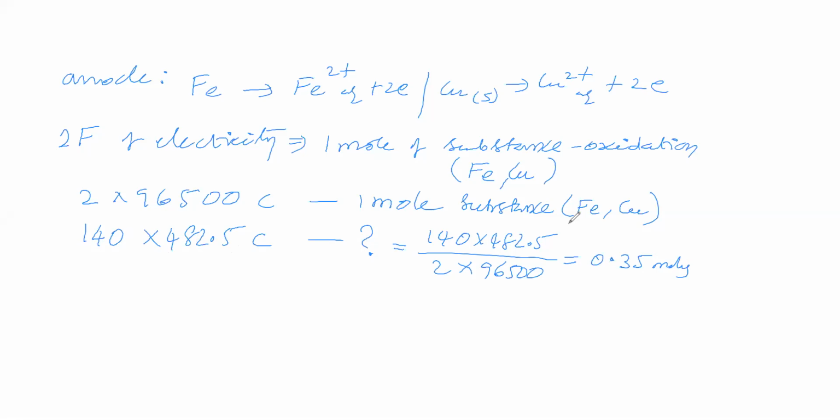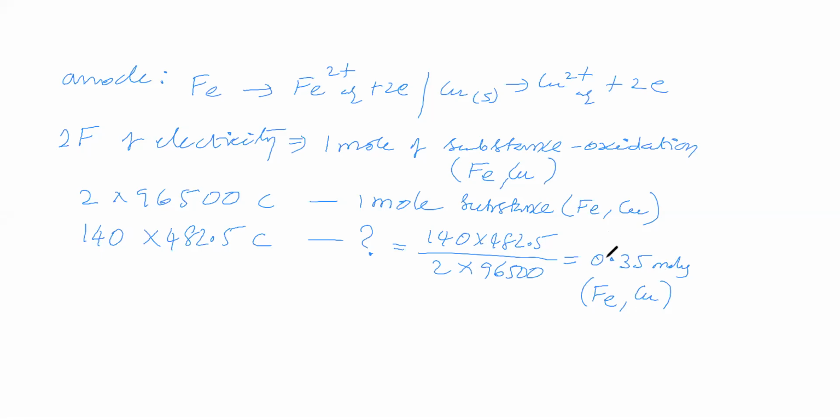The substance is one iron and another copper. Iron and copper, both together, undergo oxidation. In these moles, iron is there as well as copper. The total is 0.35 moles. So the total moles of iron and copper undergoing oxidation at the anode is 0.35 moles.